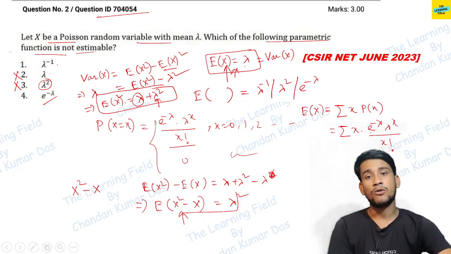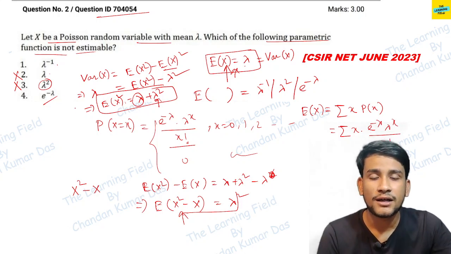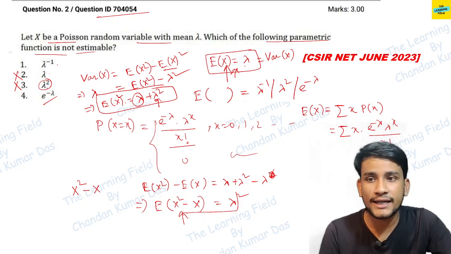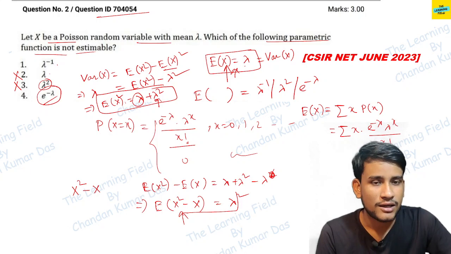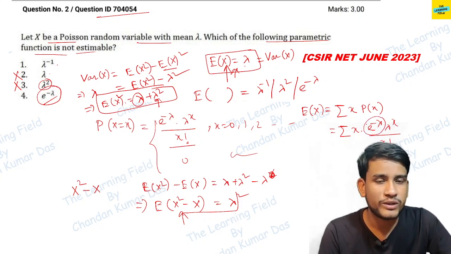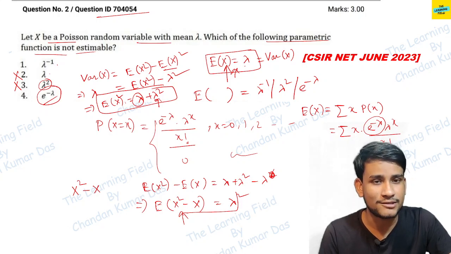Now we have to find a function such that we can get this e to the power minus lambda. So just think, minus lambda is present, so we can cancel this.